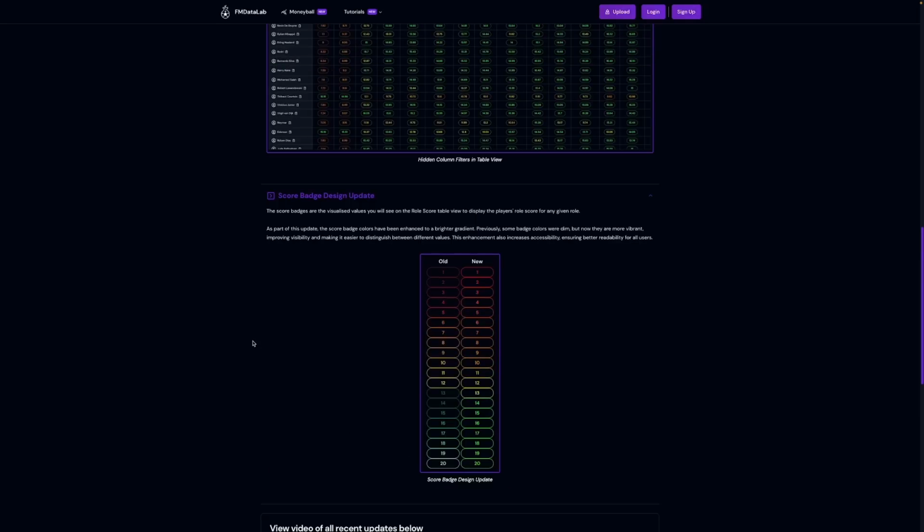So then the final update was the score badge design update. The score badges are the visualized values that you will see on the role score table view to display the player's role score for any given role. The score badge colors have been enhanced to be a brighter gradient. Previously some of the badge colors were a little dim, but now they're more vibrant, improving visibility and making it easier to distinguish between different values. The same color gradient is also applied to the stat badges in the Moneyball table.